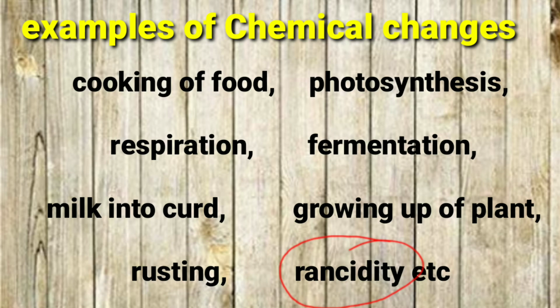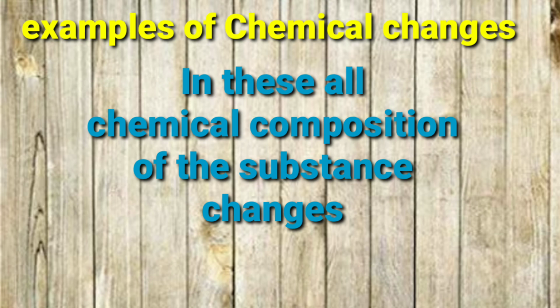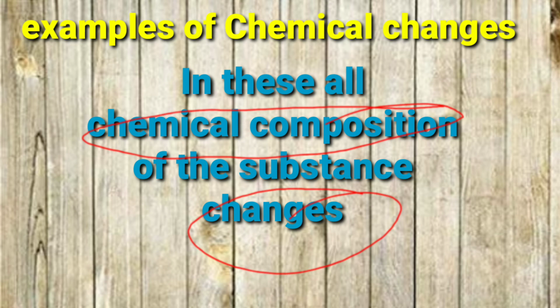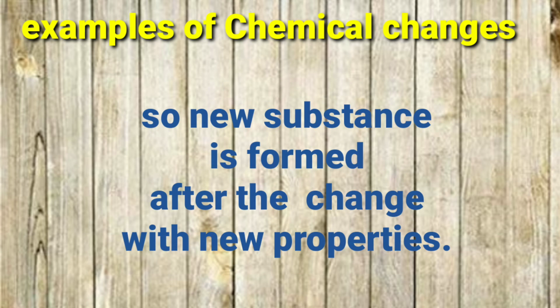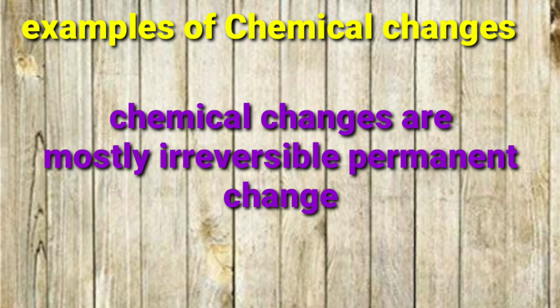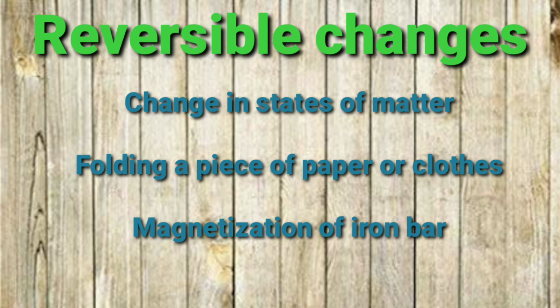So what is common in these all examples? In these all examples, actually chemical composition of the substance is changing, so that the chemical property of the substance is changing and new substance is formed. Once the food is cooked, its taste and composition entirely changes from the raw food. Understood? So it is permanent and mostly irreversible. Got it?